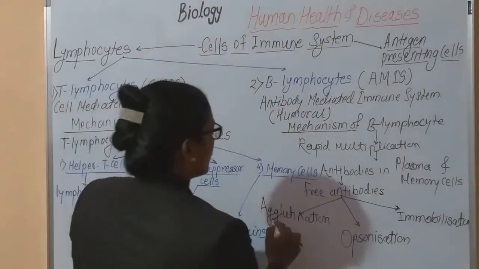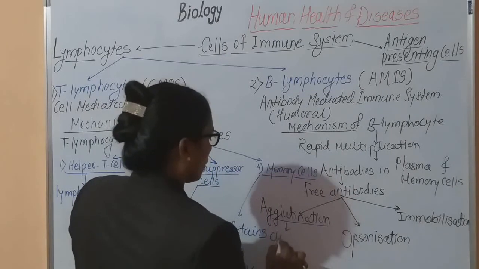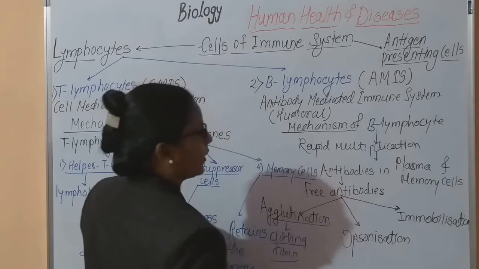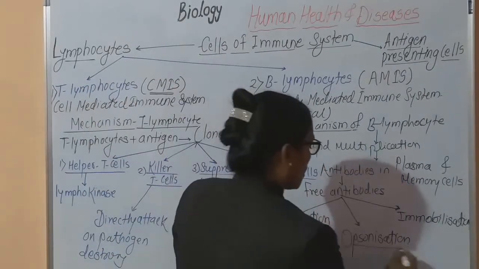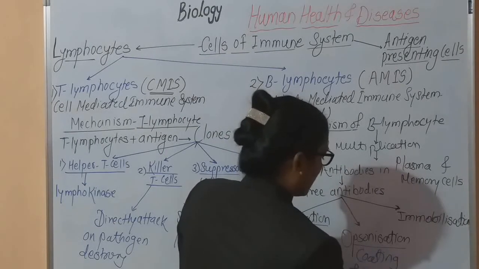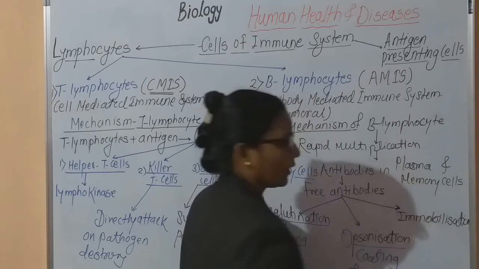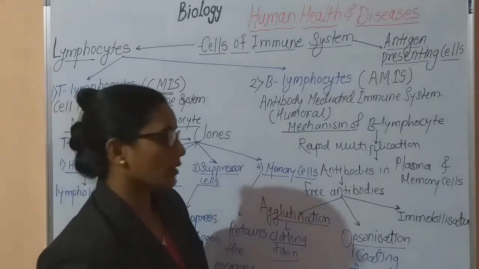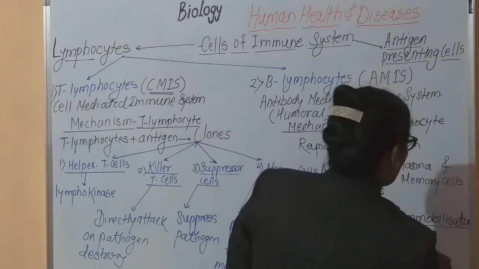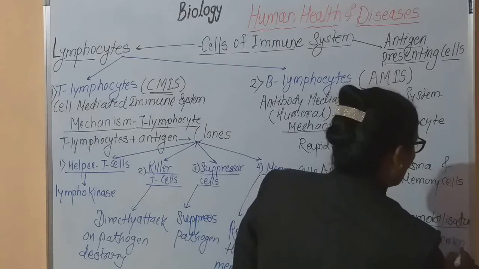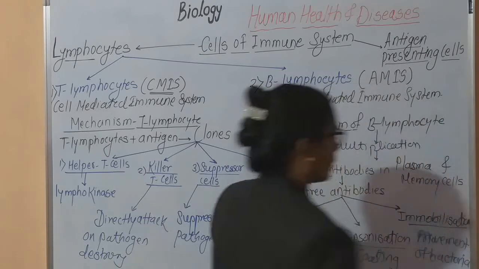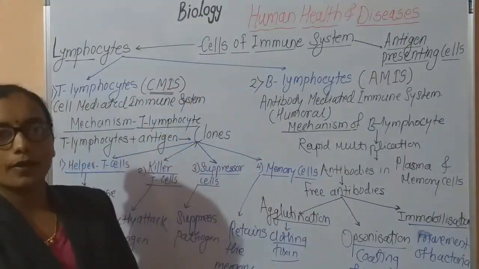Now, in the case of agglutination, there is clotting of the toxins, meaning toxins get agglutinated. Opsonization means coating of the bacteria, meaning bacteria cannot perform their toxic activity in the human body. And immobilization means the mobility or movement of bacteria is prevented.